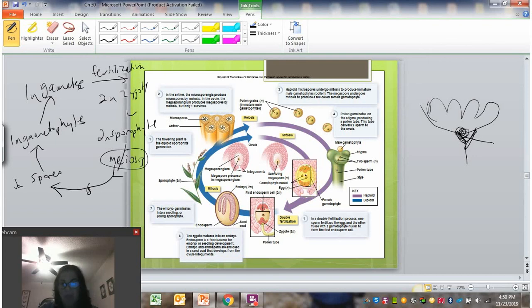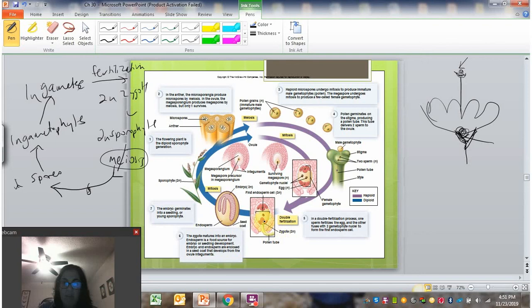And so if the correct pollen grain finds the stigma, so this is the stigma sticking out of a flower, right? The pollen grain lands there. It sends down its pollen tube. So here's the pollen tube. And down that pollen tube into the style, the sperm are going to come. So the sperm swim down into the ovary where the ovules are. And so you get double fertilization.